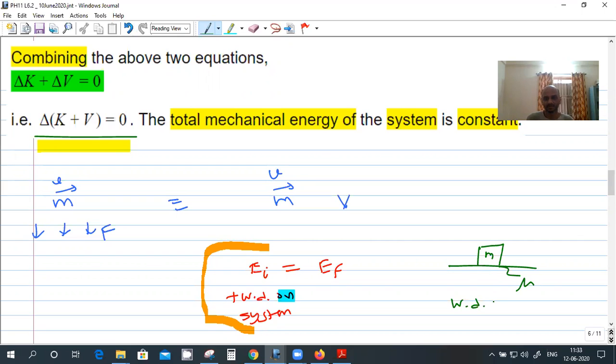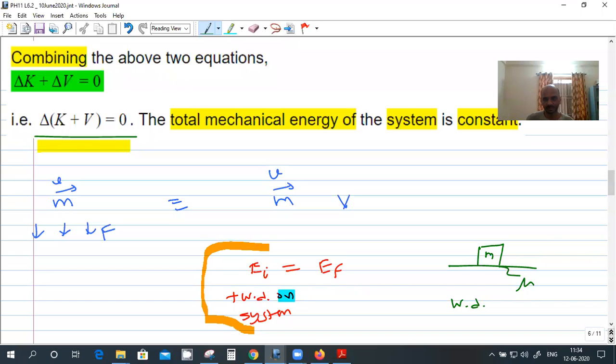On the mass. But by what? On the mass by whom? Friction. Yeah, but that is negative work, right?